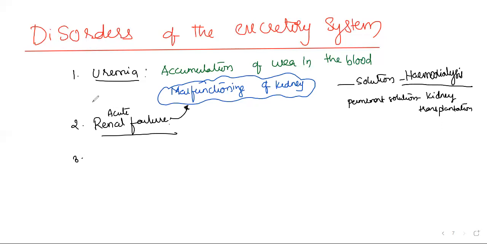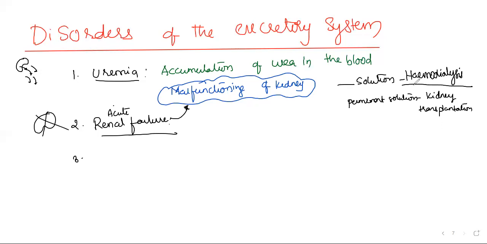In acute renal failure, the person immediately requires kidney transplantation. But not all the time: sometimes the kidney slowly starts degenerating, and the activity of the kidney is reduced based on the intensity of urea in the blood. Okay, what is acute, sir? The kidney suddenly stops working.